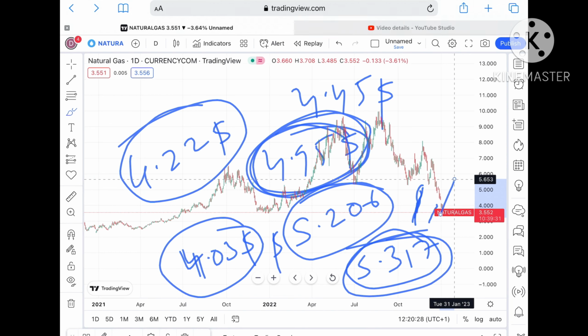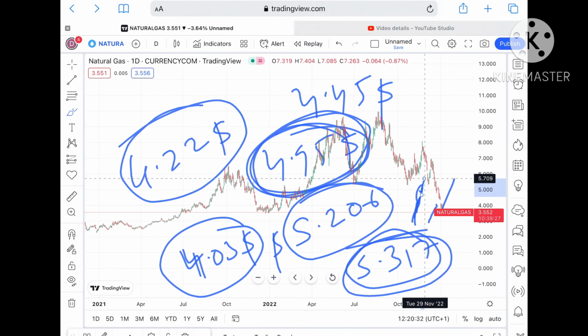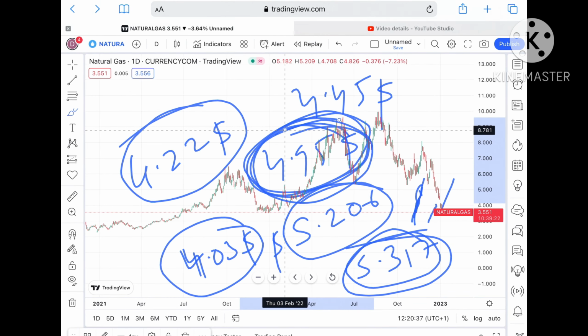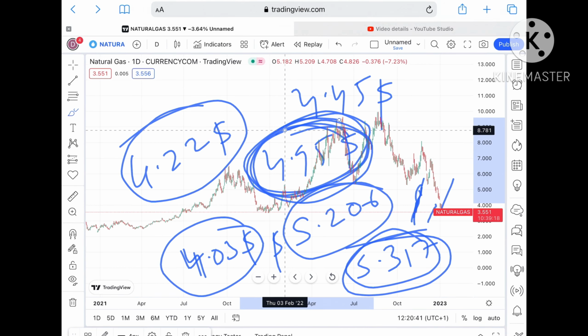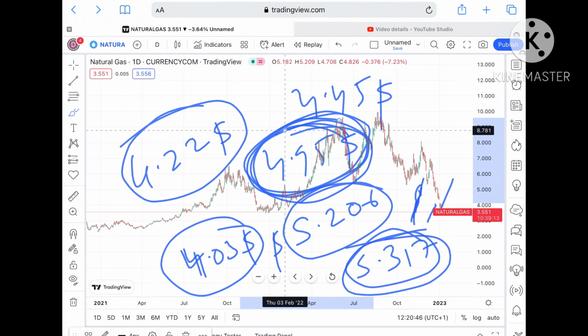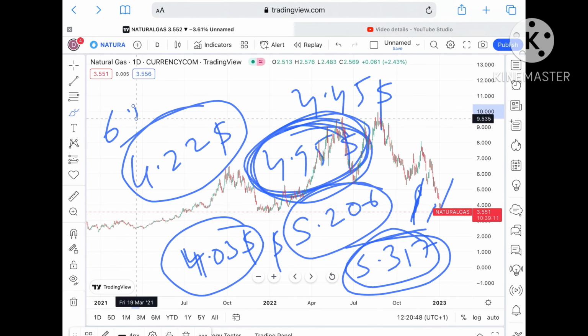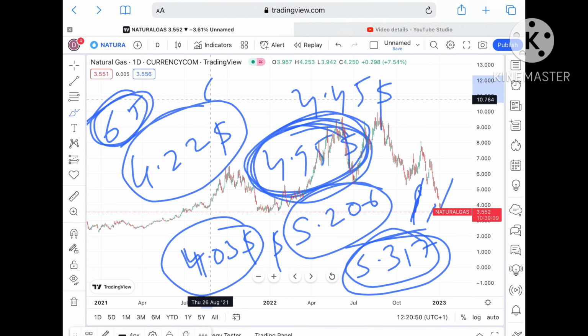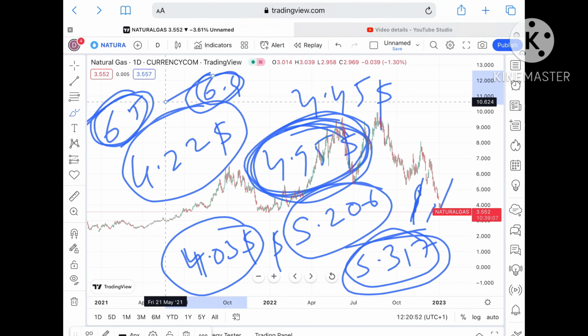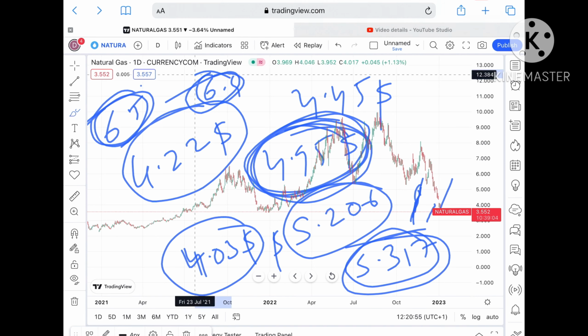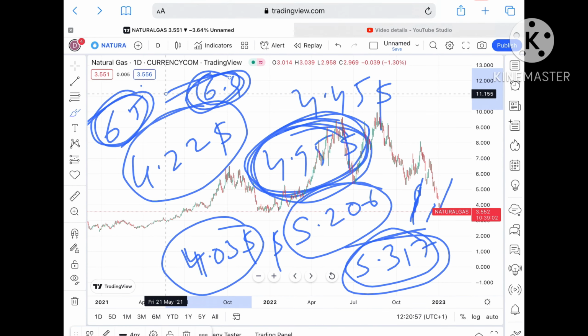Okay, and if that level also sustains, then we can see it can go further upside towards a level of 5.9 and then further upside. Okay, so you have to keep that in mind. If the price sustains above a level of 4.9, chances of touching 5.3 are there, to a level of 5.6 is there. Okay, and if it sustains above that level, we can see it can go further upside. Okay, and one of the resistances after that point is 6.5, and after that is 6.9. These are some of the resistances which were previously a support. So once the price falls below this level, that is where we have seen a downtrend has come.